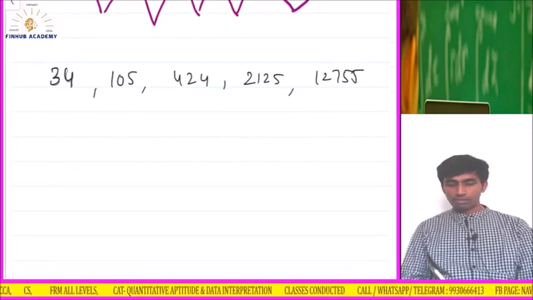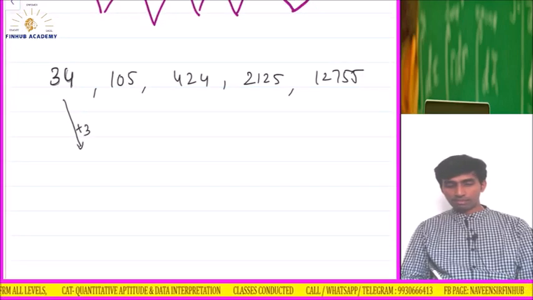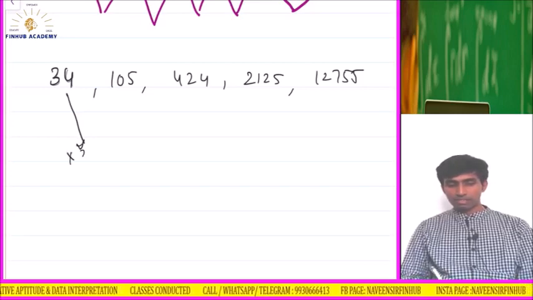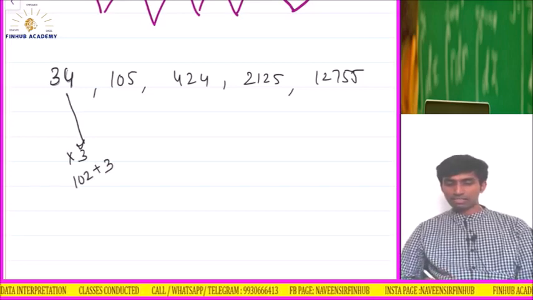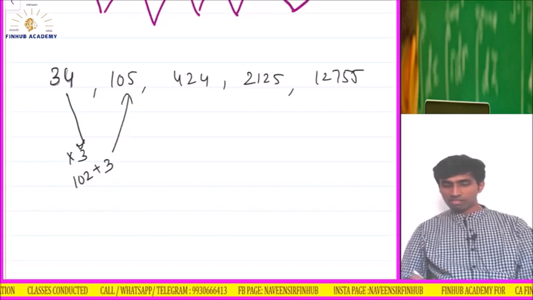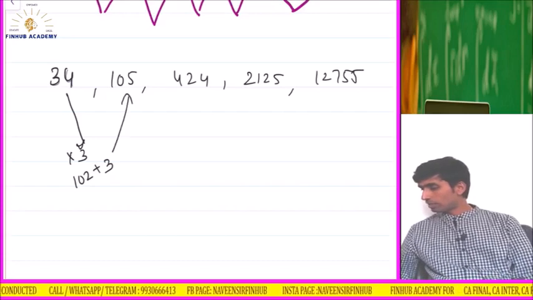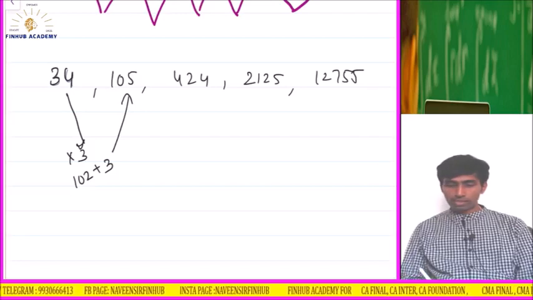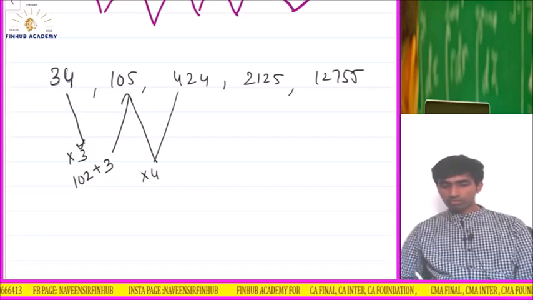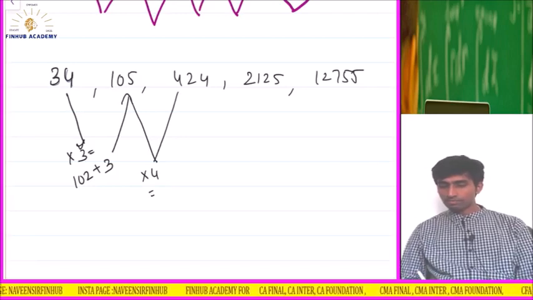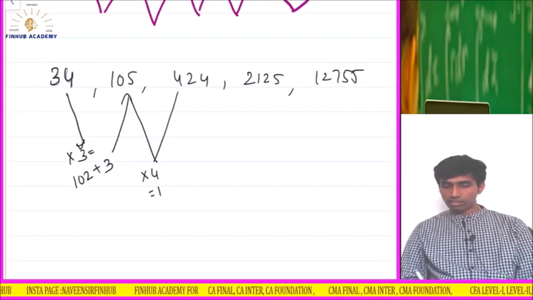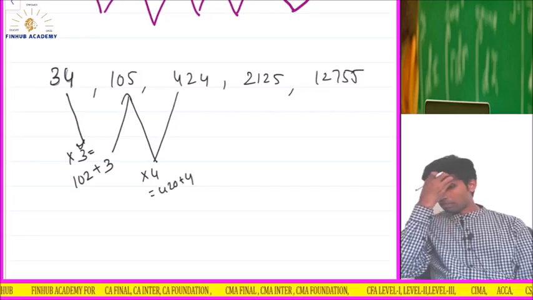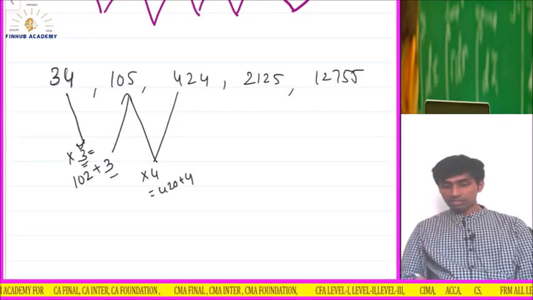Okay, so when I multiply with 3, I get 102. If I add 3, I get 105. Okay, so let me check. 105 into 4 is 420. See here, multiply by 4, I am getting 420. And if I add 4, so multiply by 3 and then add the same number. That is, I think, the sequence.